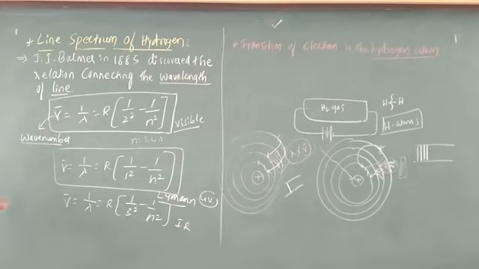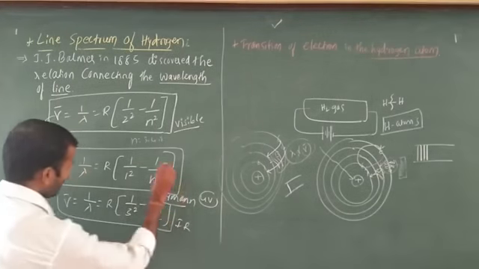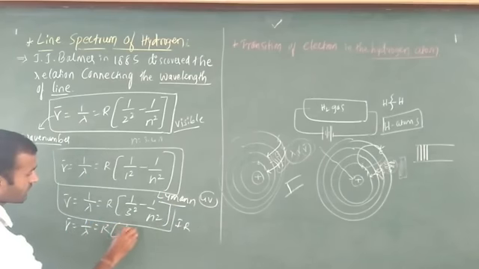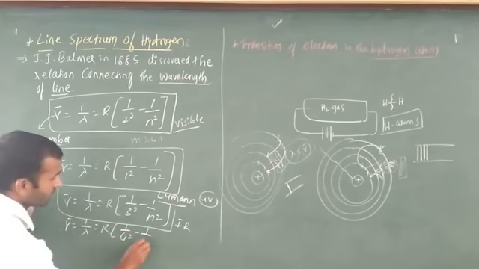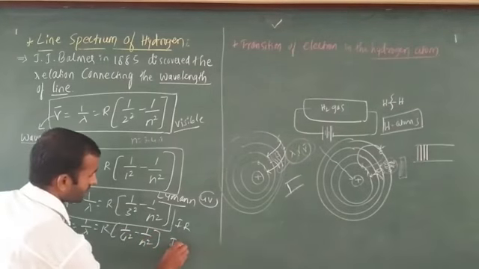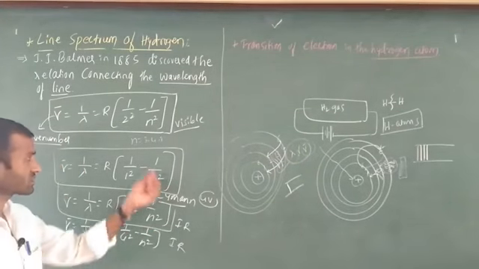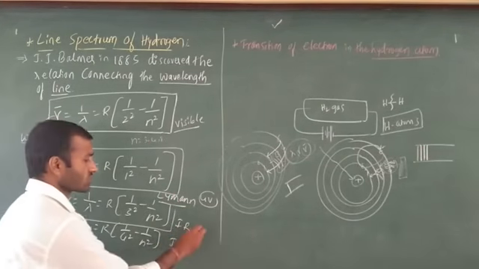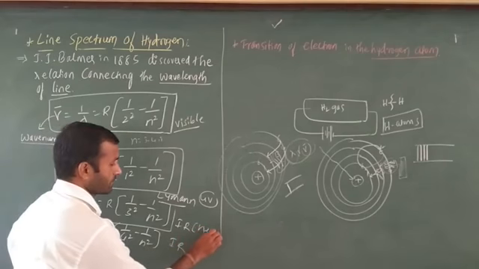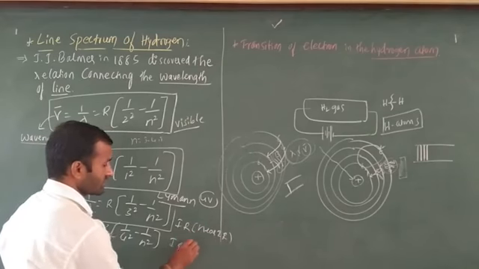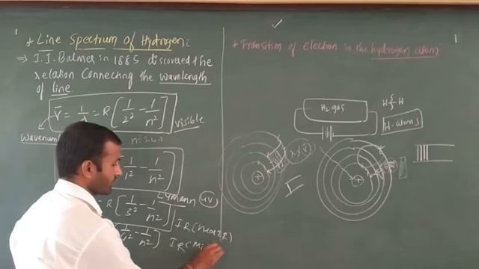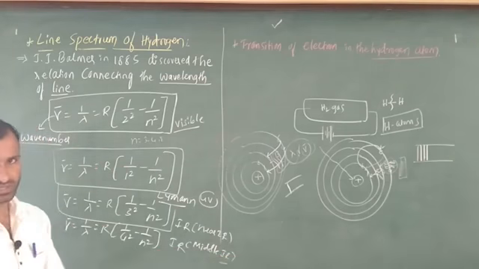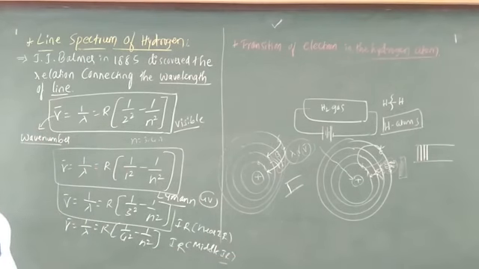This is IR. Okay, this is the next formula. Nu bar equals 1 by lambda equals R times (1 by 4 square minus 1 by n square). This is also IR. The first one is UV, then visible, then IR. IR includes near IR and middle IR. All these are spectroscopic terms. IR means infrared spectroscopy.